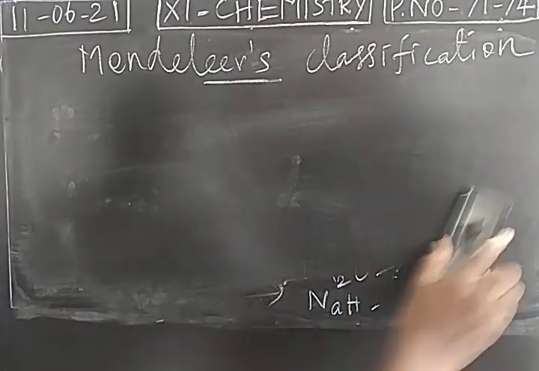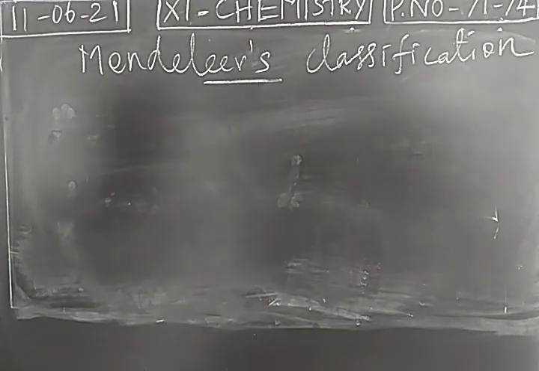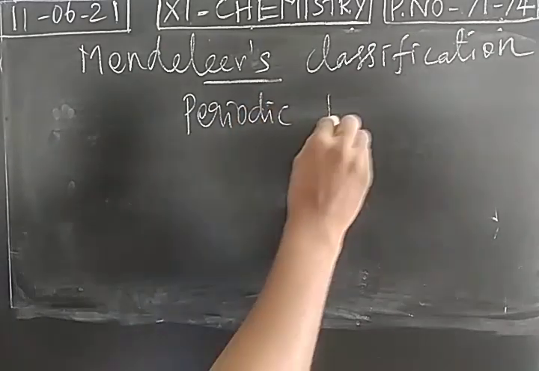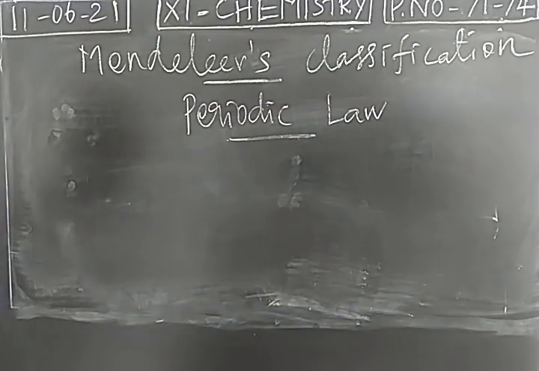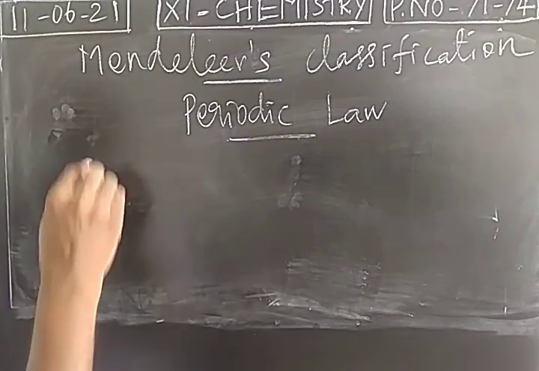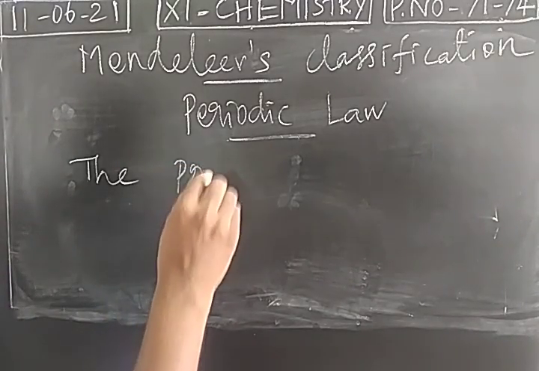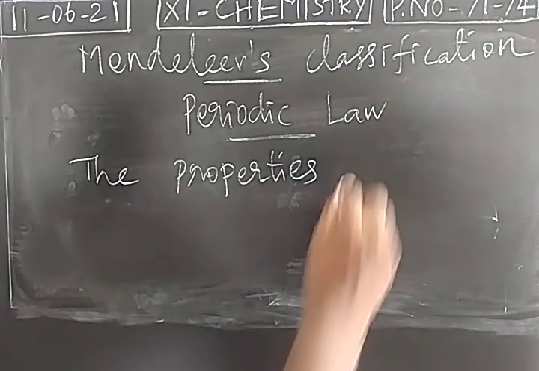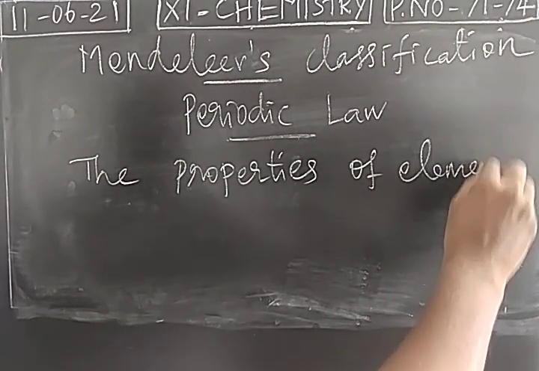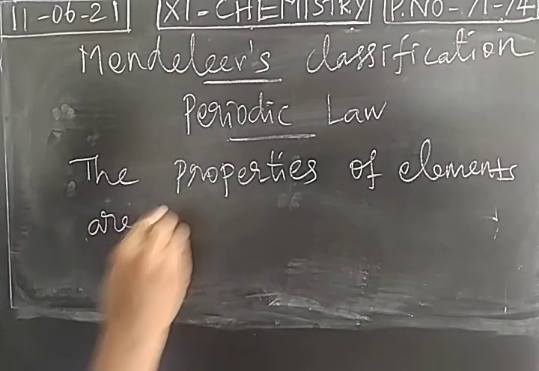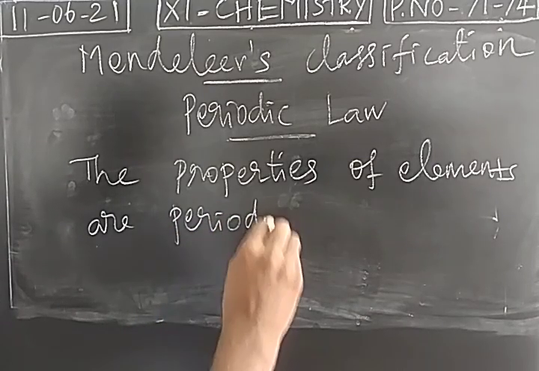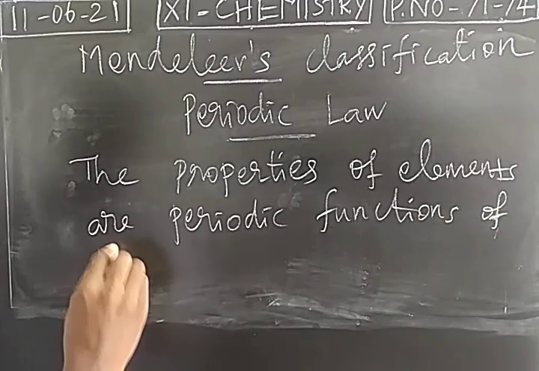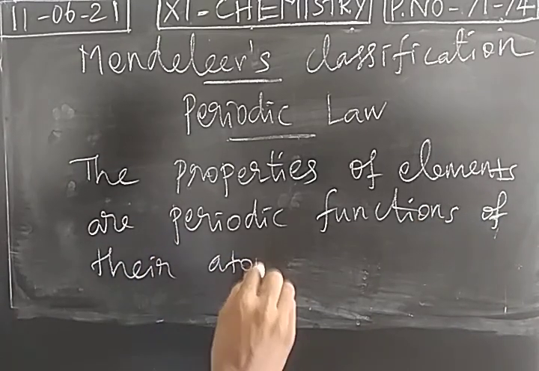For constructing the table, he proposed a law. It is called Mendeleev's periodic law. So Mendeleev proposed a law, Mendeleev's periodic law. It says the properties of elements, both physical and chemical properties, are periodic functions of their atomic weights or atomic mass.